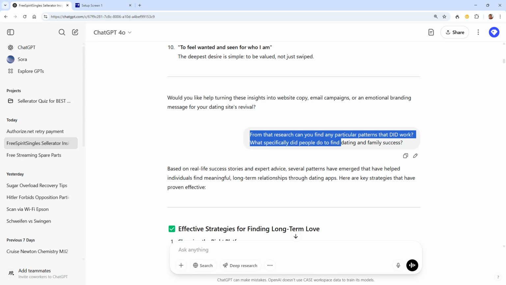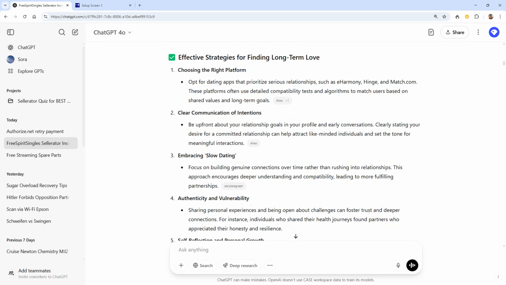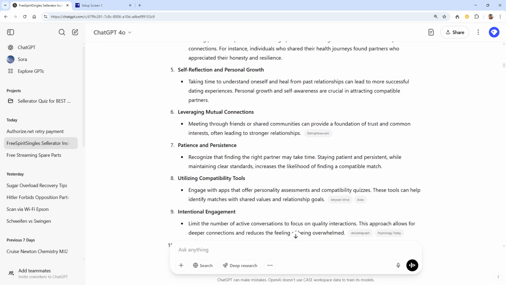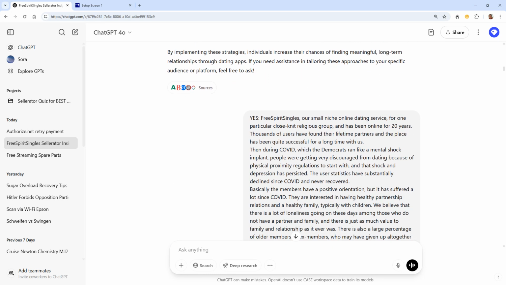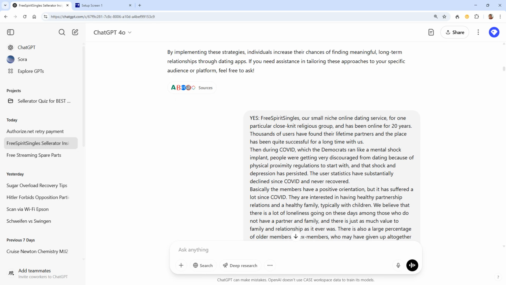From that research, can you find out any particular patterns that did work? What specifically did people do to find dating and family success? So then it found another set of things. So basically, this here is another set of answers. And you could ask similar questions in your market niche. So there's a lot of stuff going on here. Good. And then it says, with this, we can use these approaches for our audience or platform. And this is what we're trying to do now.